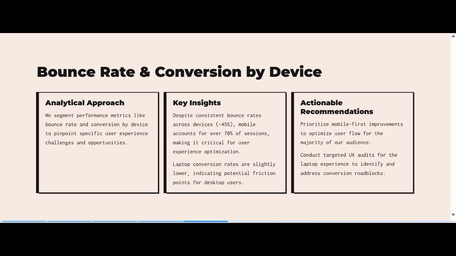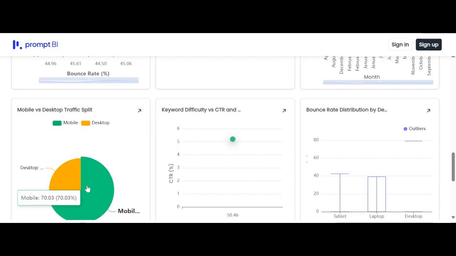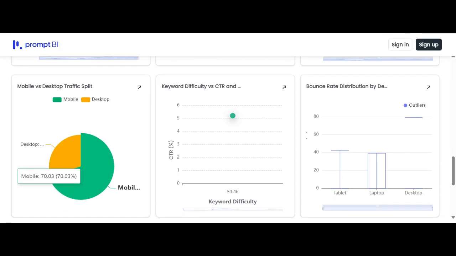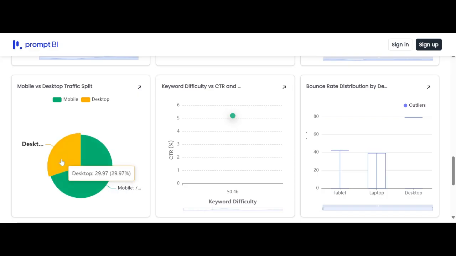The recommendation is that we should prioritize mobile-first improvements to optimize user flow for the majority of our audience, since that's where most of the audience is from. But we should also look at UX audits for the laptop experience to identify and address conversion roadblocks. Looking at that, mobile was quite high at 70.03 and desktop was behind at 29.97.